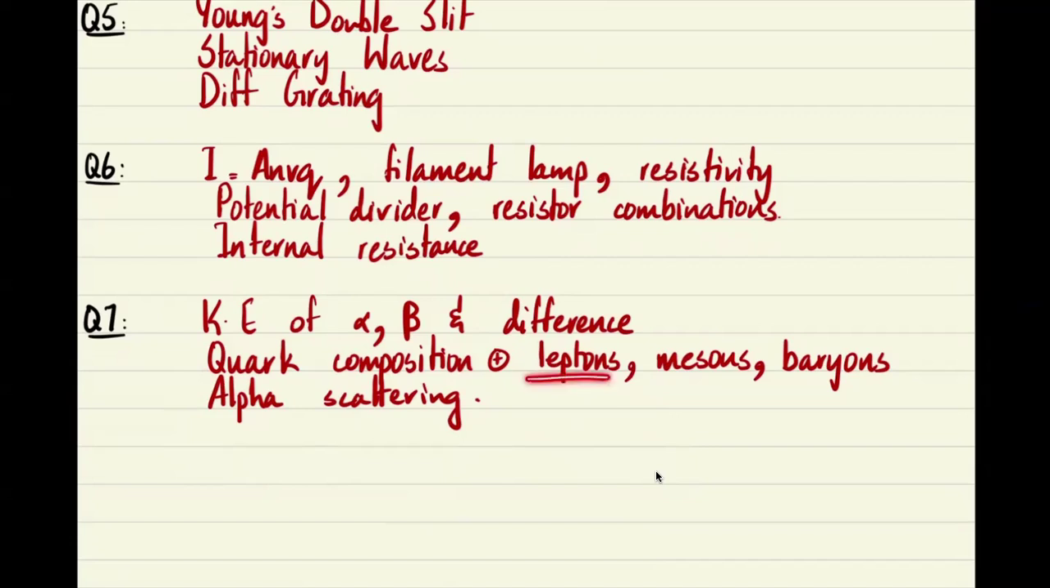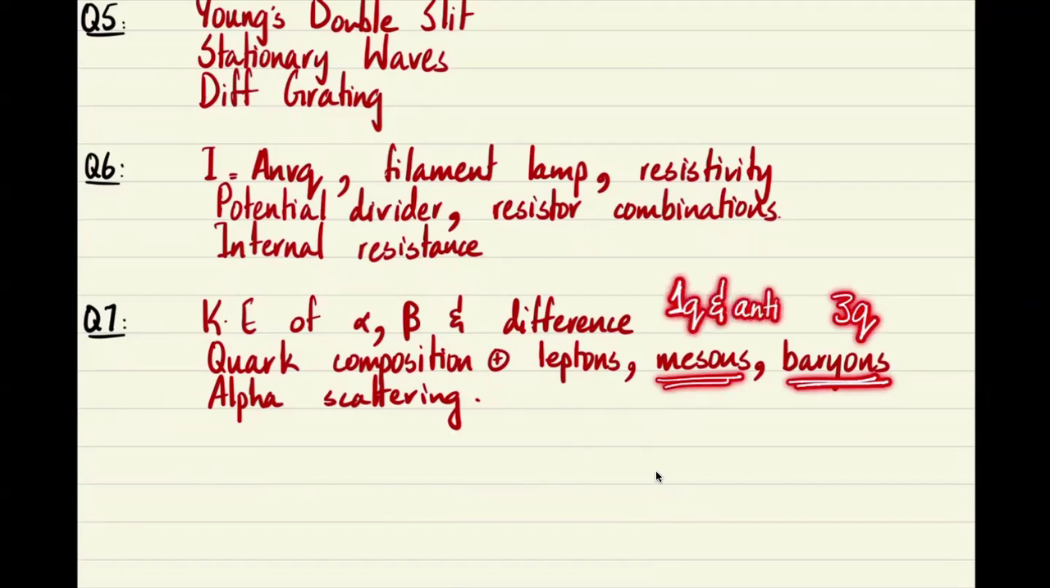And then the categorization based on their names. For example, electrons, positrons, neutrinos or antineutrinos all fall under the heading of leptons. Mesons and baryons both come under the heading of hadrons. Baryons are made of 3 quarks, mesons are made of 1 quark and an anti-quark. Right, so you need to know these names. And the last, or the least probable one, is alpha scattering.